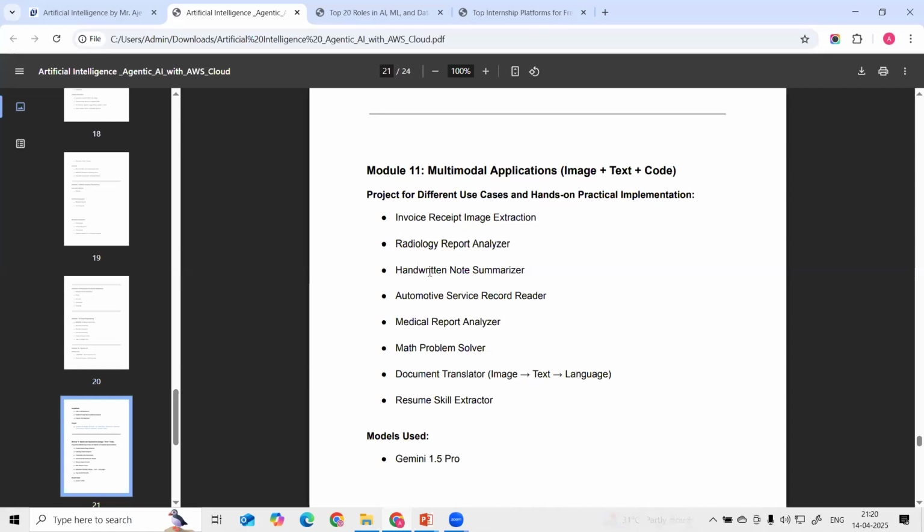radiology report analysis, handwritten note summarizer, automatic service record reader. Then we can use it for a medical report analyzer, and for a math problem solver. Then document translation: image to text, and text to a different language. Then a resume skill extractor. These are the different use cases where we can utilize multimodal applications.